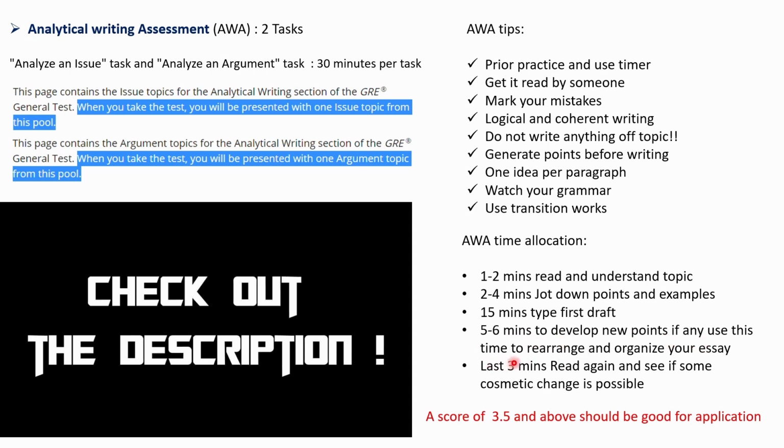Use this time to develop new points if you have any, and if you have time, rearrange and organize your essay. Last 3 minutes, read it again and see if you can make some cosmetic changes. A score of 3.5 and above should be good for an application.